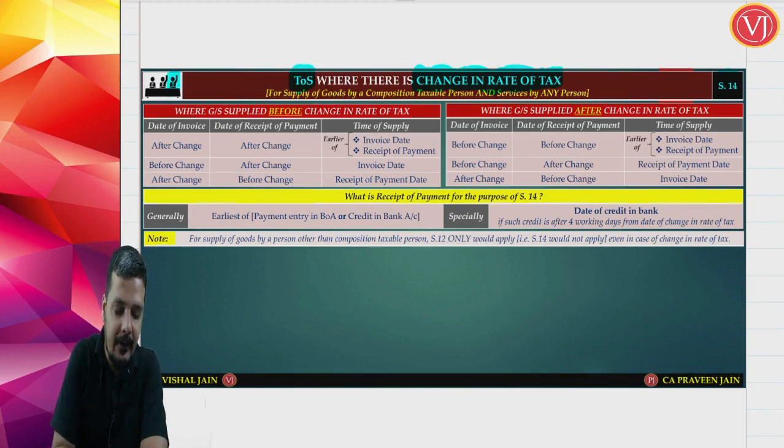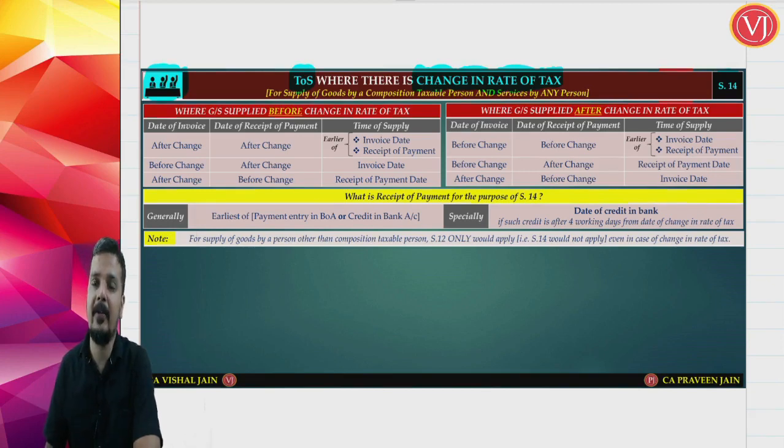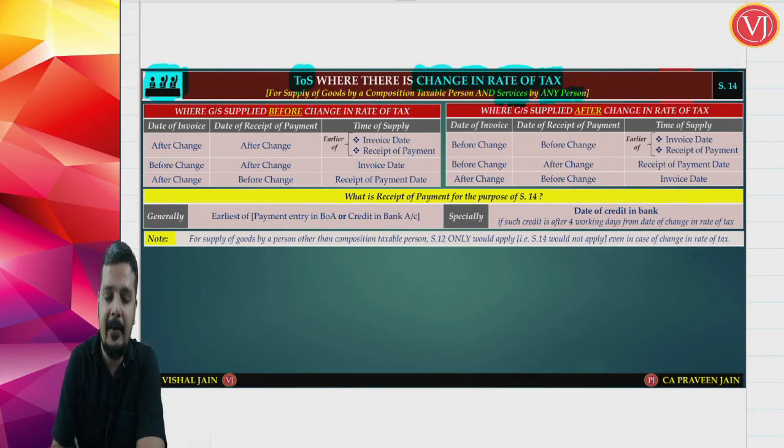If you see, this infographic will be understood once we see the answer. Wherever more weightage is there, wherever two events are there, that would be the answer, right? So you are talking about time of supply in case of change in rate of tax. And friends, a very important point here: this is applicable for supply of services by any person, and this is applicable for supply of goods by a composition taxable person.